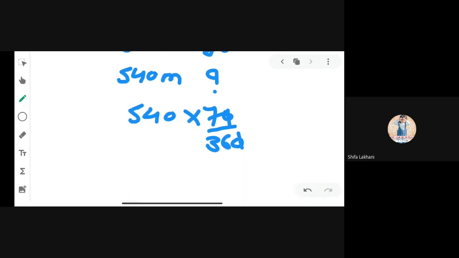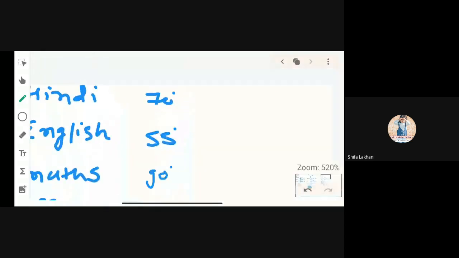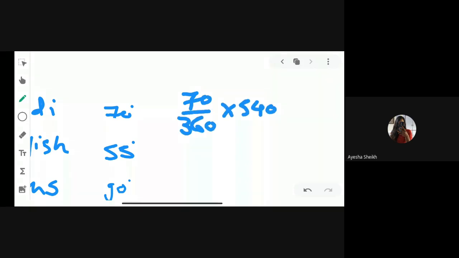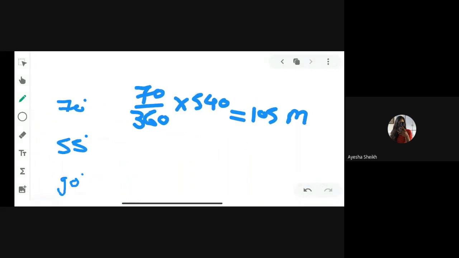Now you can see the 0 will be cut. 18 twos are 36, 18 threes are 54, so we get 15 sevens are 105 marks. Clear? Now see, 70 degree divided by total degree 360 into total marks 540, we get 105 marks in Hindi.